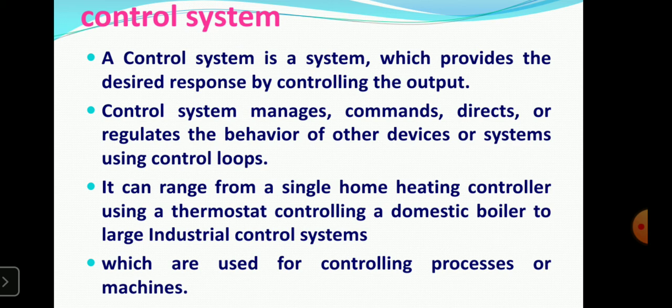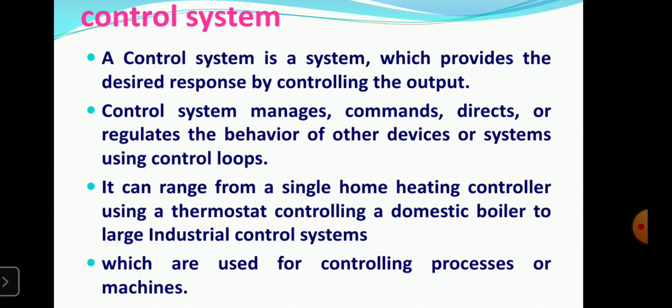So there is open loop control and closed loop control. In open loop control, the output totally depends on the input, and in a closed loop system, the output depends on the input as well as somehow on the feedback element. So it minimizes the error. Now it can range from a single home heating controller using a thermostat controlling a domestic boiler to a large industrial control system, which is used for controlling processes or machines.